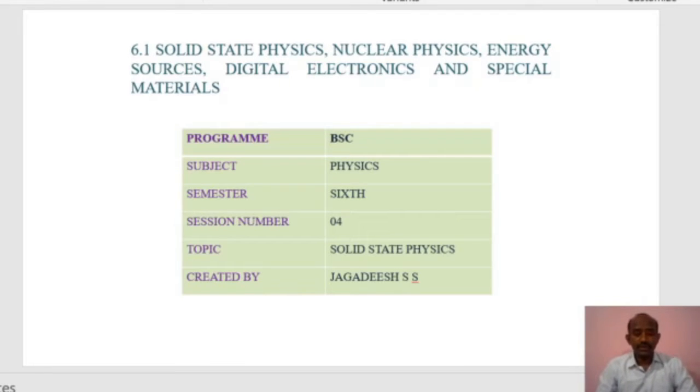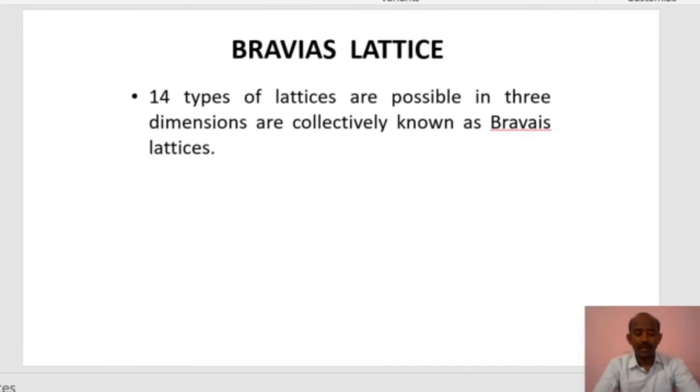In today's session, we will study the Bravais lattice. Bravais was a crystallographer, so he studied the crystallography of crystals. In that, he found that 14 types of lattice are possible in 3 dimensions. So those are collectively called the Bravais lattice.